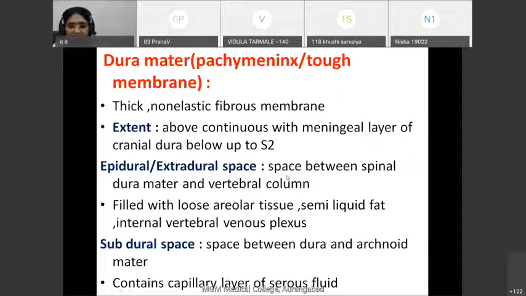In this space, there is presence of loose areolar tissue, semi-liquid fat, the internal venous vertebral plexus, and some capillaries. What are these internal vertebral venous plexus? These are also known as Batson's plexus. You have studied about these Batson's plexus.